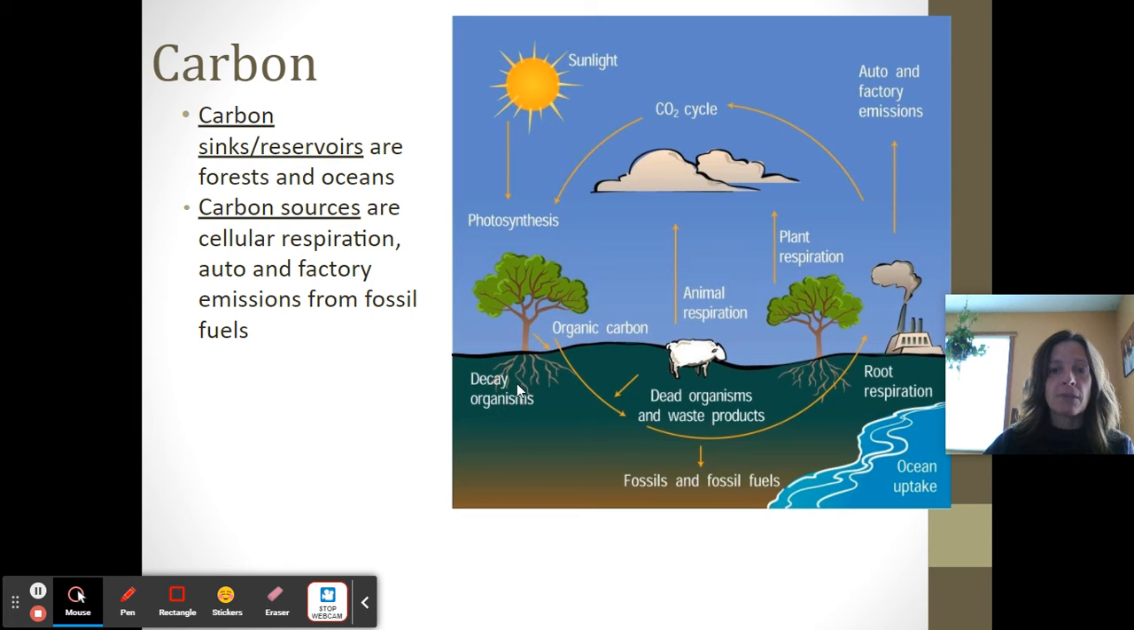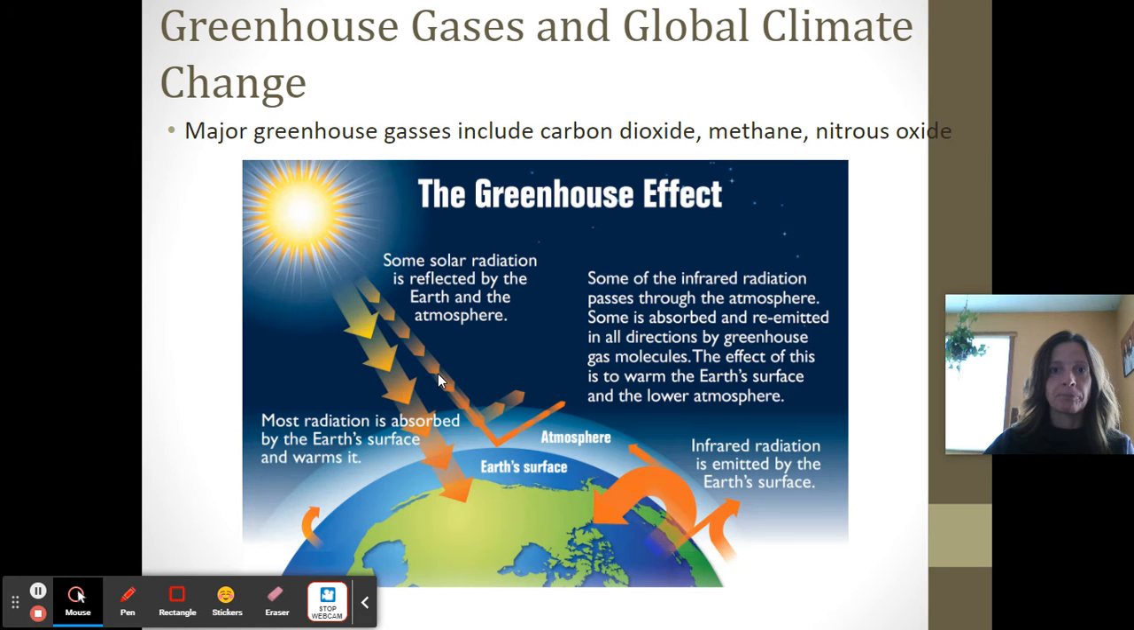Decaying organisms like bacteria are going to decompose waste products and dead organisms, and they're also going to contribute to carbon dioxide. And then plant respiration and animal respiration is going to contribute to carbon dioxide, and then again, photosynthesis will fix it. So some issues with carbon dioxide levels, the greenhouse gases and global climate change.